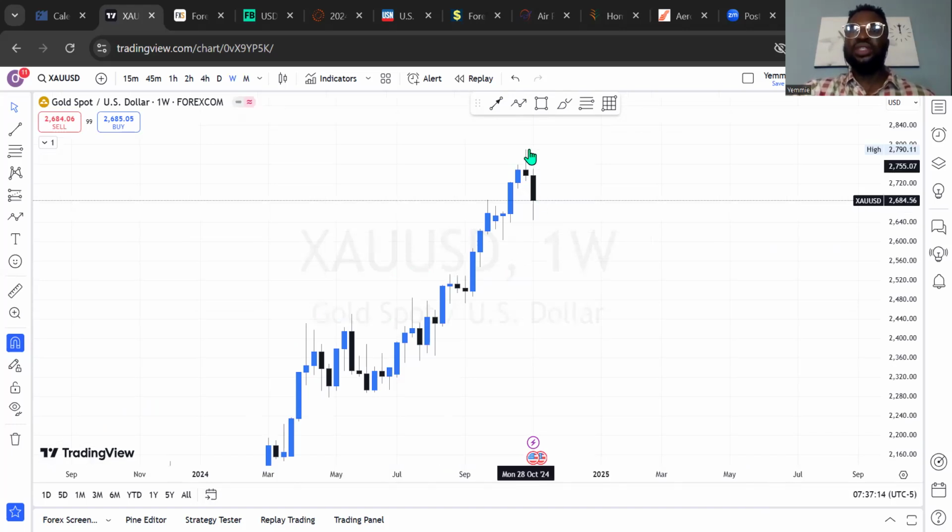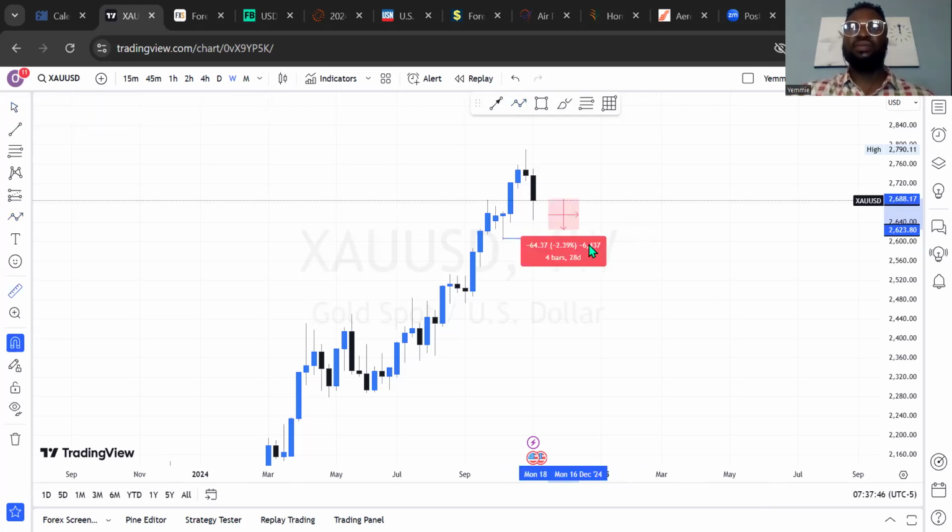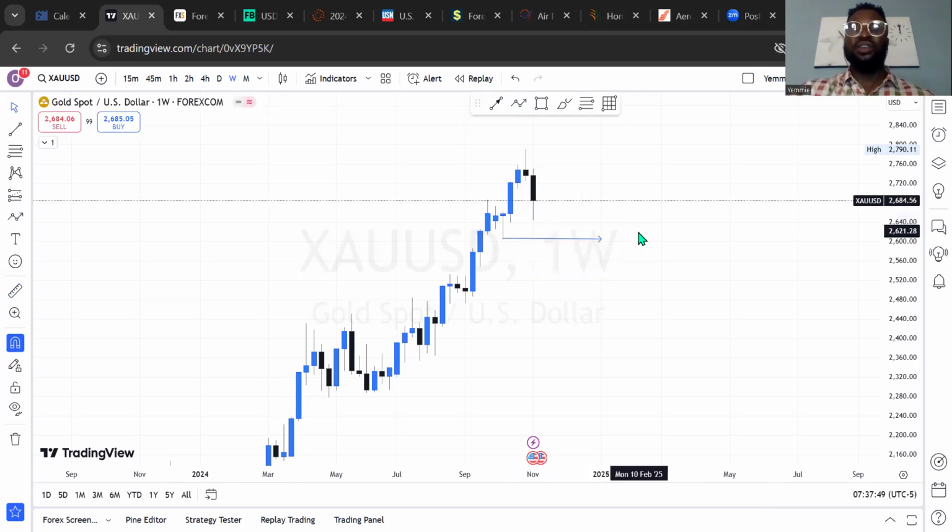So last week created a candlestick like this. The previous week created more or less a shooting star candle right here. And the analysis last week was we're expecting a sell on this gold, but then it remains a buy trend. So currently it has dropped more for the last week for a sell momentum, and with this outlook, we should be expecting gold to still come to a price range like this at 2604 in the next days to come, and that is about 900 pips on average, so to say.